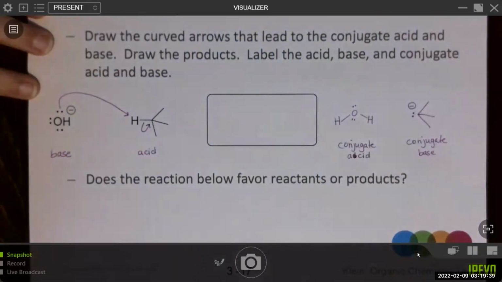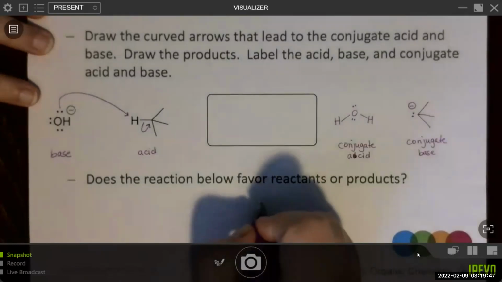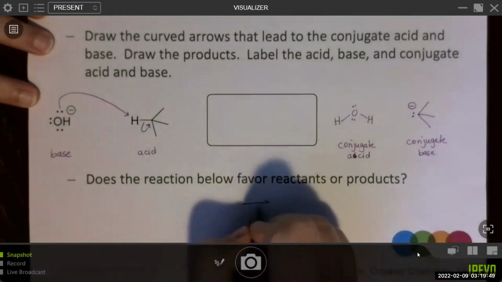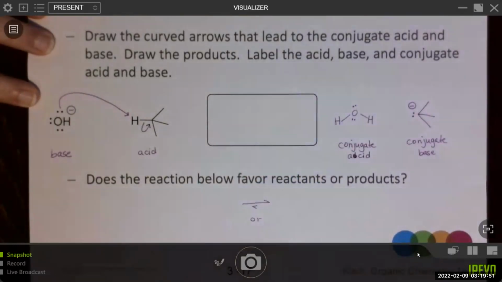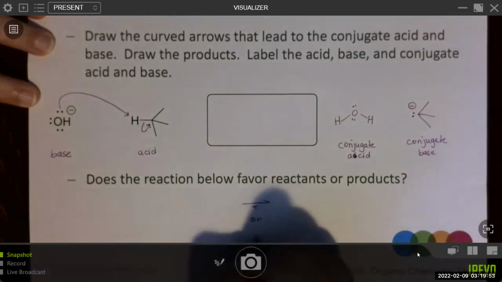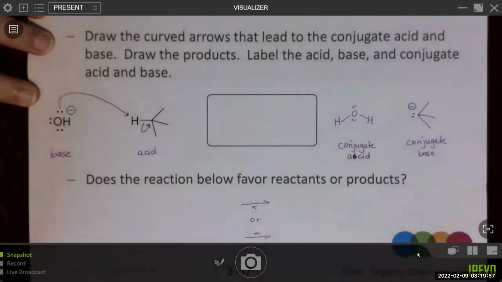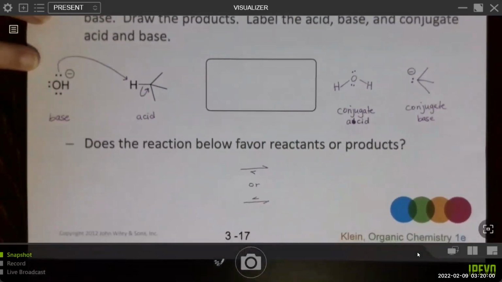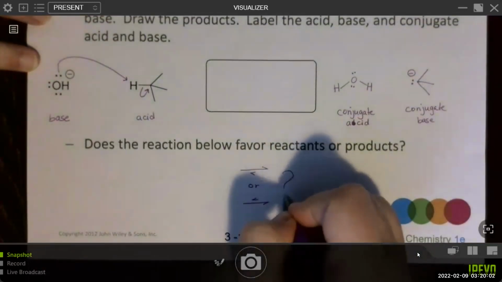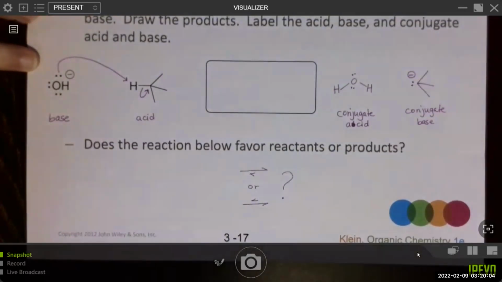And now it says, does the reaction below favor the reactants or products? Basically what this is asking us is, should I draw this arrow or should I draw the reverse? So which way does the reaction favor? That's the question here. How do we figure that out?